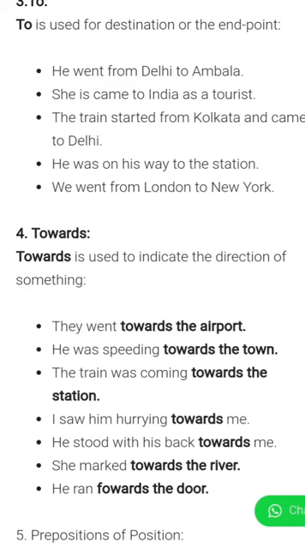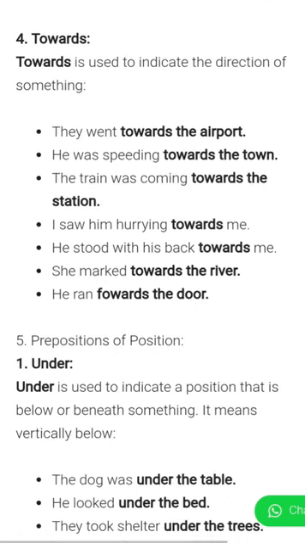The train was coming towards the station. I saw him hurrying towards me. He stood with his back towards me. She walked towards the river. He ran towards the door.